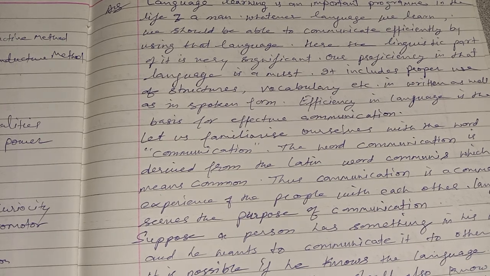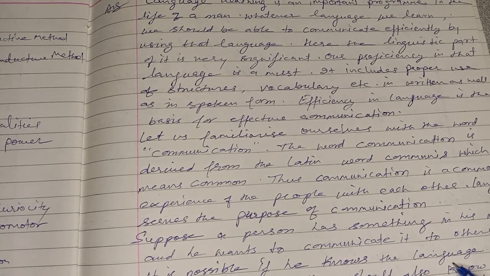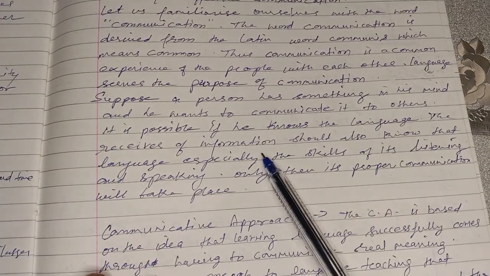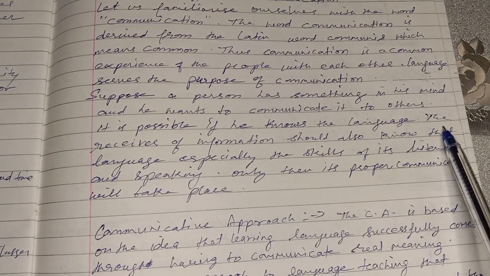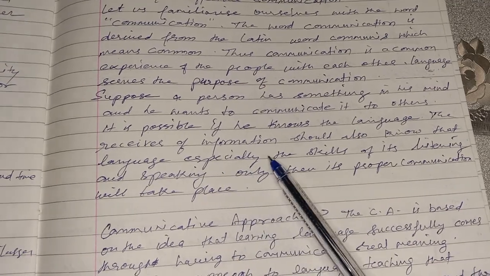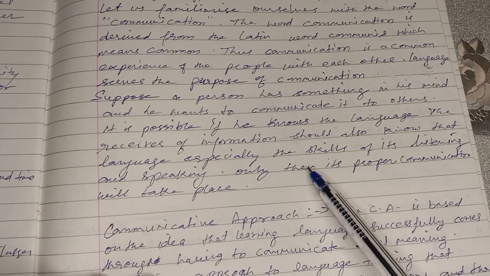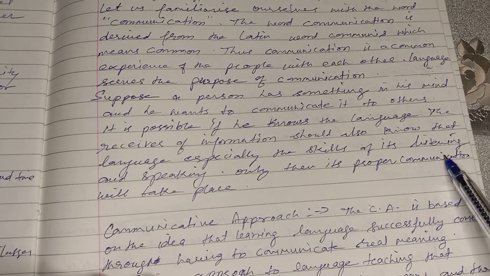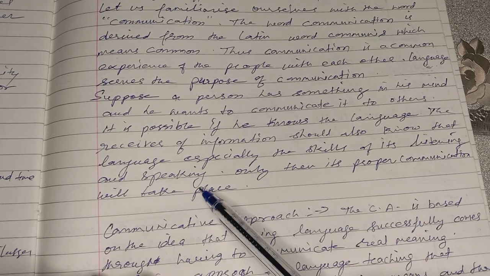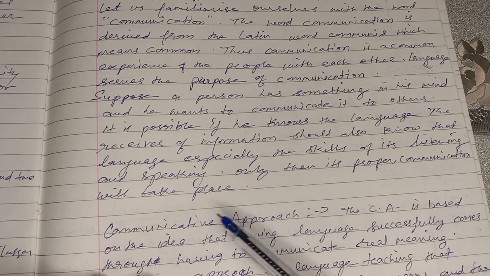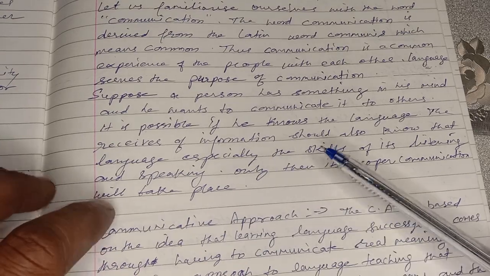It is possible if he knows the language. The receiver of information should also know that language, especially the skills of listening and speaking. Only then will proper communication take place.